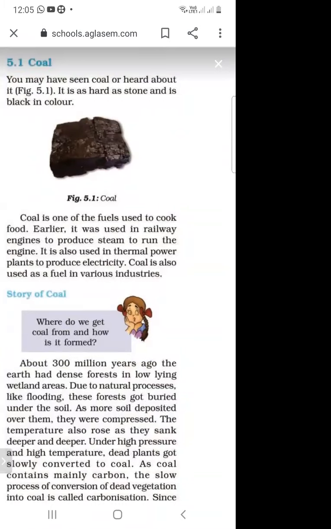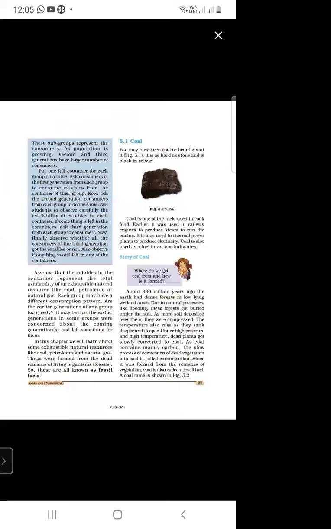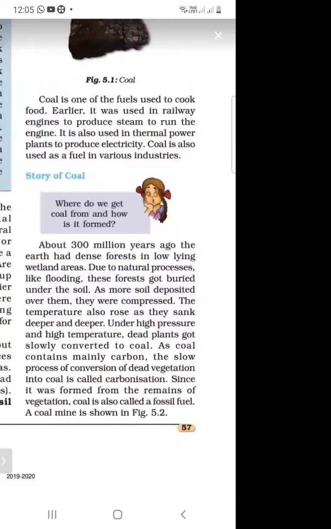So what is the story of coal? 300 million years ago, Earth had very dense forests in low-lying areas, and due to natural processes like flooding, they were buried in the soil, and due to high temperature and pressure, dead plants got converted into coal.